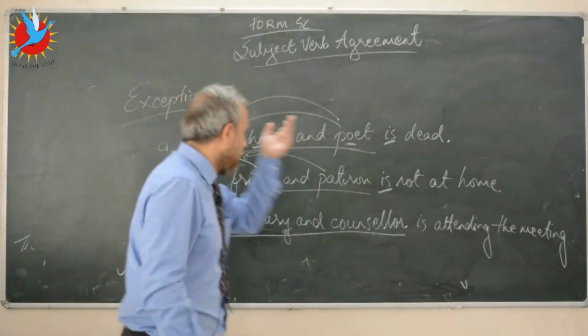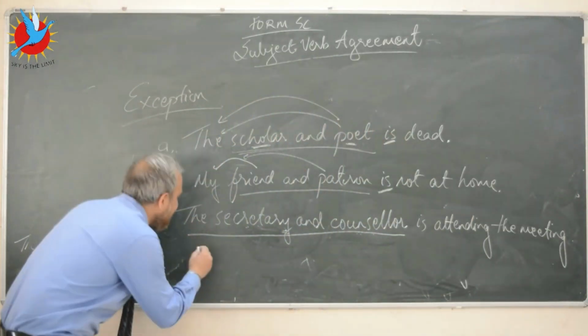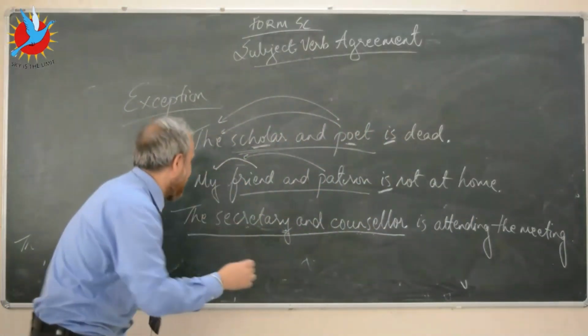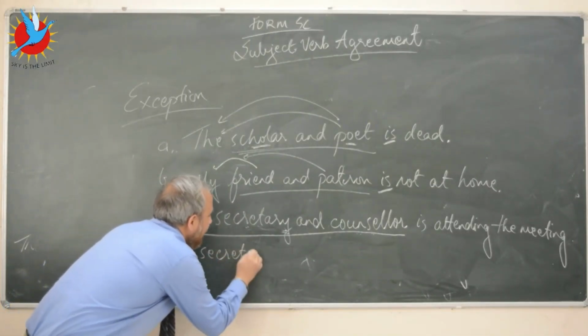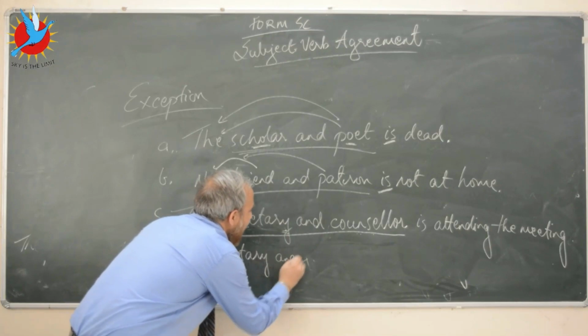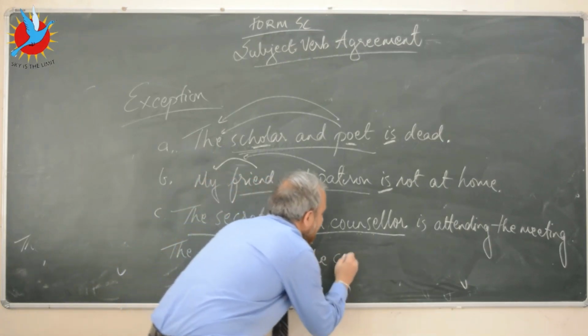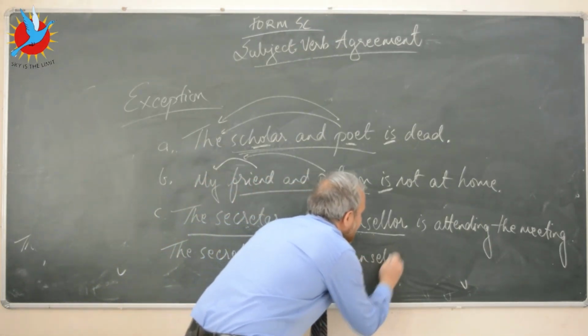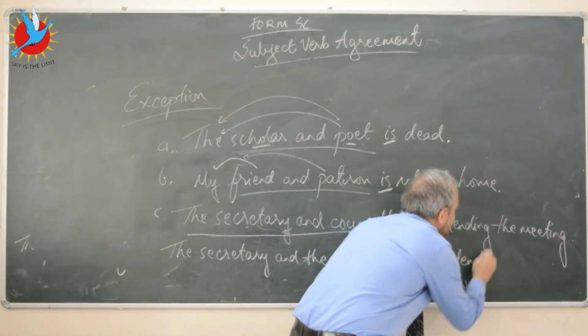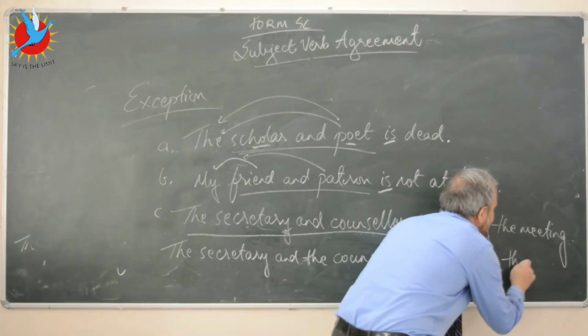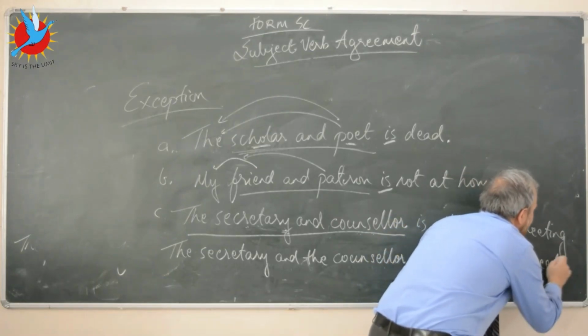So now, let's say if I write this sentence in another way. Let's say I've written, the secretary and the counselor are attending the meeting.